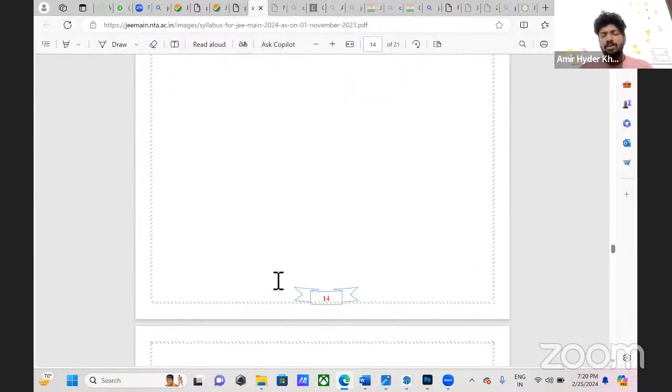If you see overall, the paper one syllabus would come from 11th and 12th standard of any syllabus, like CBSE, ICSE, or state boards. So overall, the subjects are 11th and 12th standard maths, physics, and chemistry. You should be very thorough.